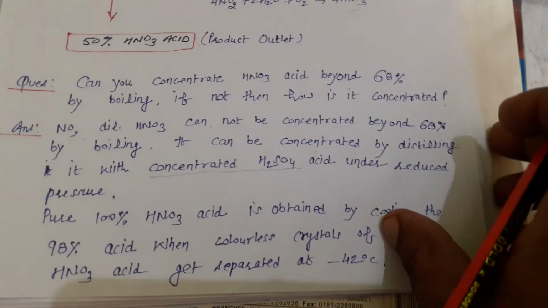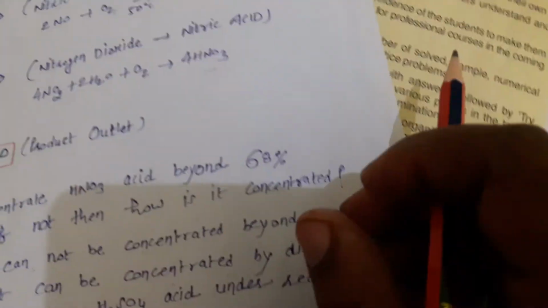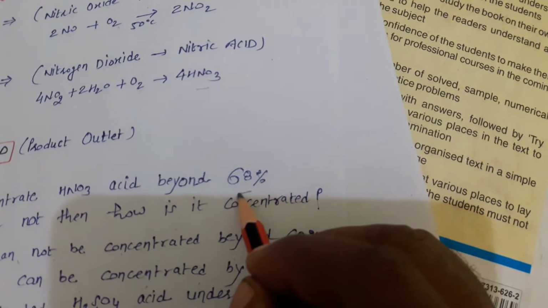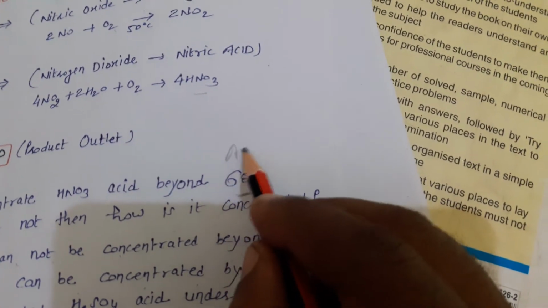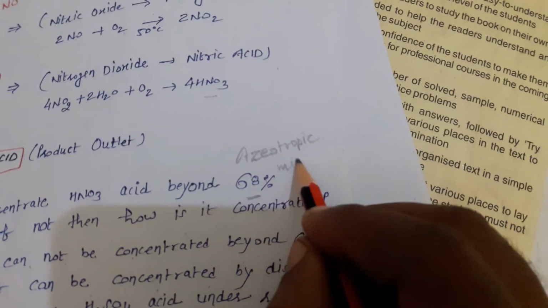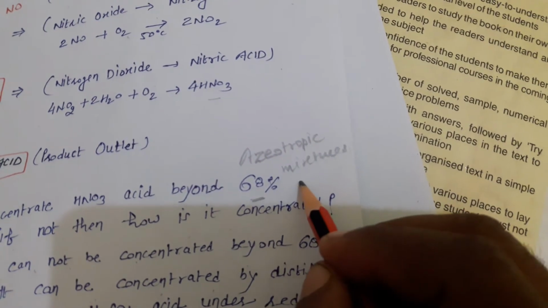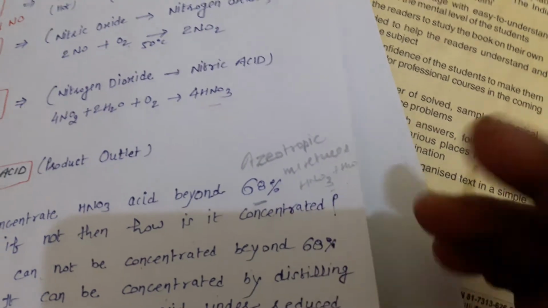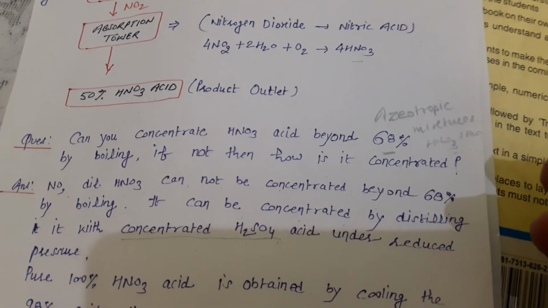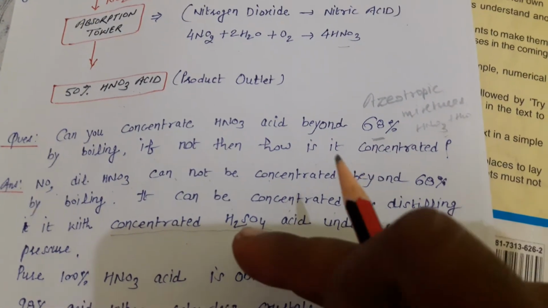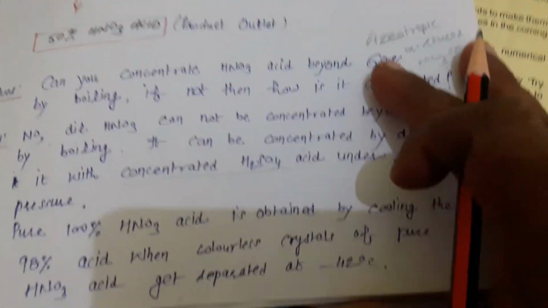So one term is coming here. Why can the 60% acid not be made more concentrated beyond this percentage? Because this percentage we call an azeotropic mixture, the concentration at which the boiling points of HNO3 and water become the same. So with the distillation method there is no boiling point difference, so we cannot use the distillation method. But with distillation or dehydration with concentrated sulfuric acid, we can make it 100% pure.